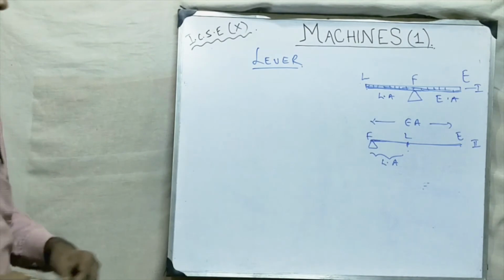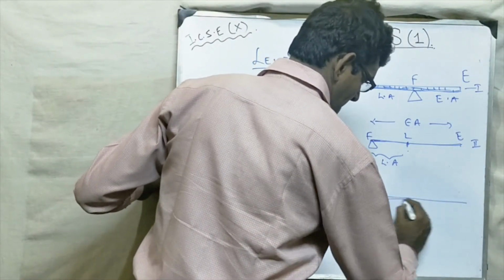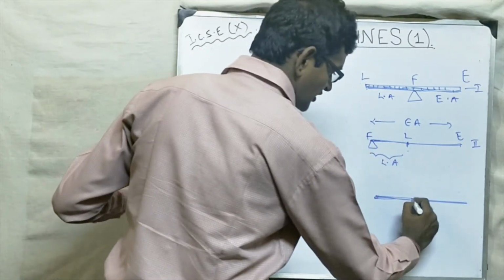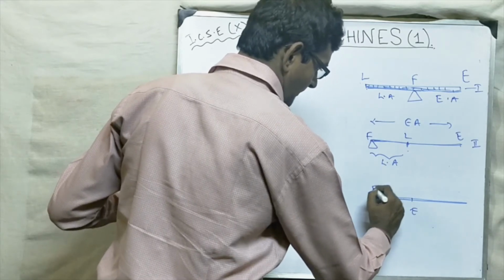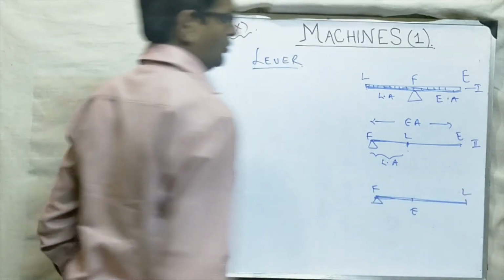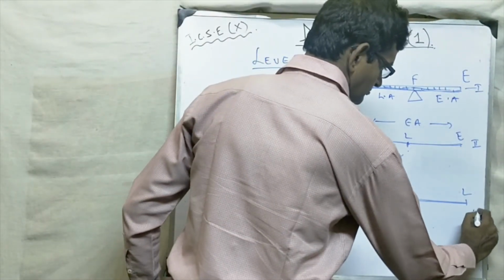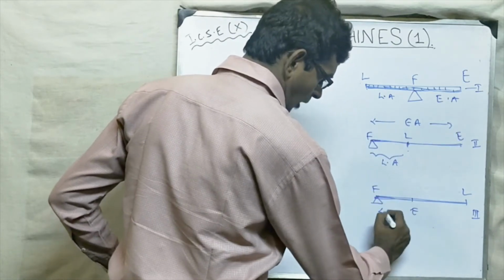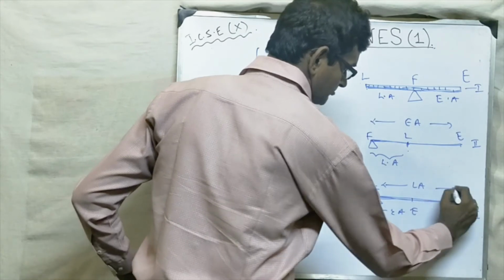And now we are going to the third, that is the class 3 lever. In a class 3 lever, what is happening? The effort is in the middle. Let us take this end as the fulcrum and this end as the load. Okay, this is the class 3 lever. So this is the load arm, this is the effort arm. Here it is opposite: the effort arm is smaller and the load arm is bigger.